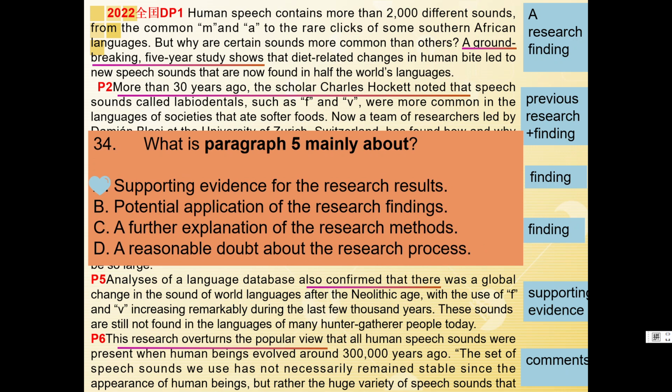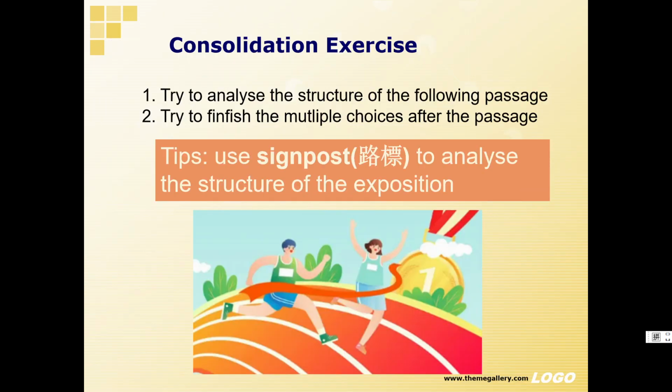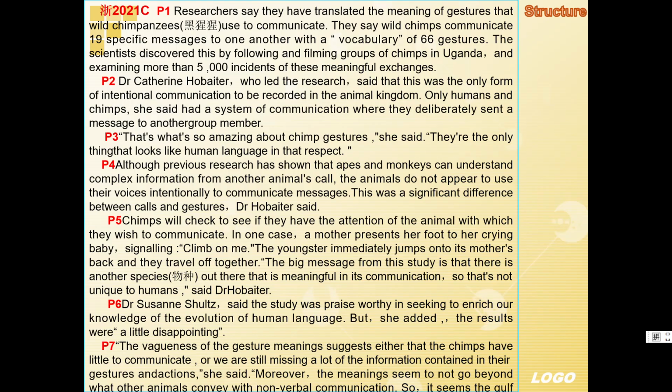Class, did you have a clear mind of how to analyze the structure of an exposition? If you say yes, let's do some consolidation exercise. You are supposed to analyze the structure of the following passage and finish the multiple choice. Don't forget to use a signpost to analyze the structure. So let's begin.